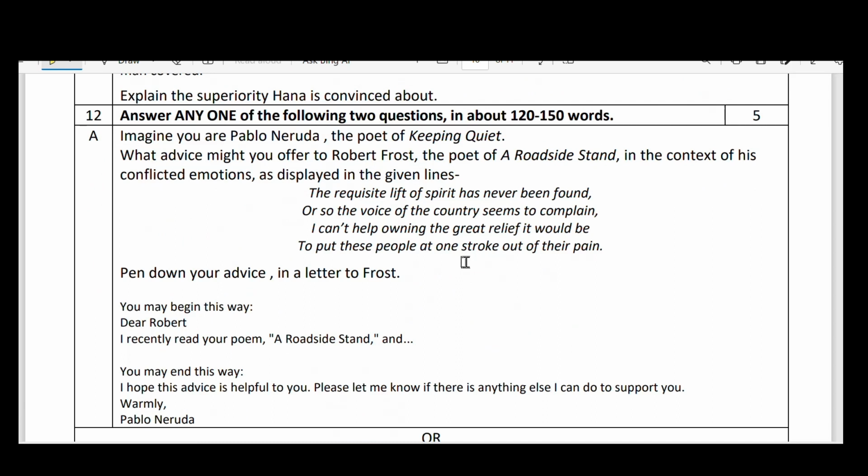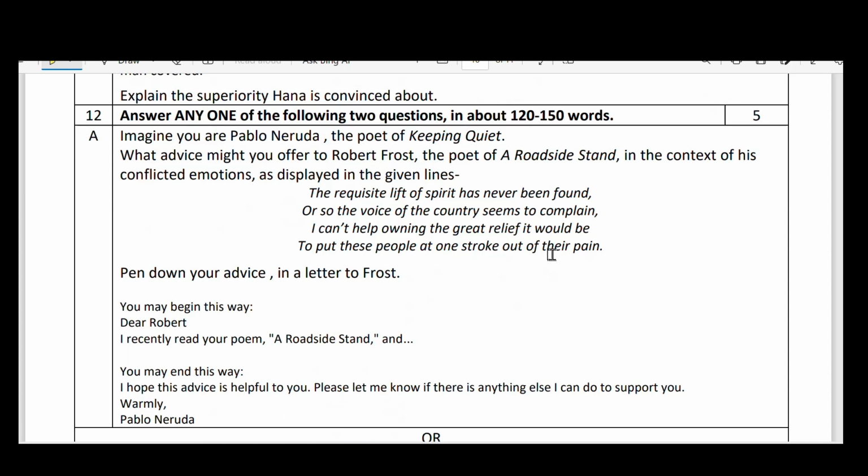Next, there ends the supplementary questions, Vistas questions. Here it is, long answer questions. Answer any one of the following two questions in about 120 to 150 words. Imagine you are Pablo Neruda, the poet of Keeping Quiet. What advice might you offer to Robert Frost, the poet of A Roadside Stand, in the context of his conflicted emotions as displayed in the given lines?